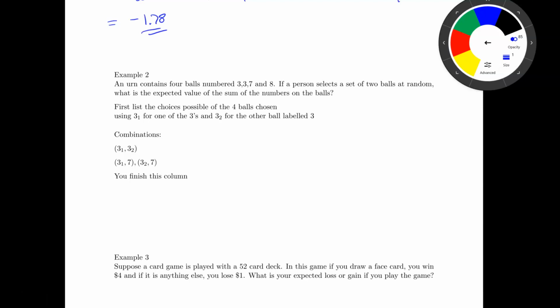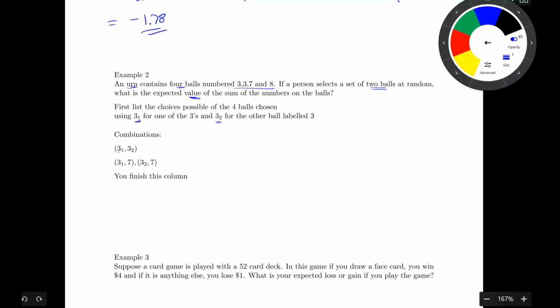Okay. All right, here we go with looking at numbers of choices for expected value. So I've got an urn, which is just a big container that contains 4 balls, and these are the numbers on the balls. Okay, so a person selects 2 balls at random. So what's the expected value of the sum of the numbers on the balls? Okay, so for the 2 3s, I'm going to call one 3-1 and one of them 3-2, right? Because they're different ones, even though they've got the same label.